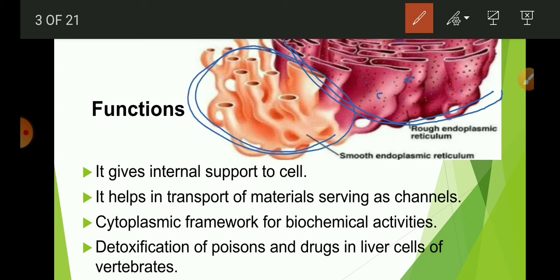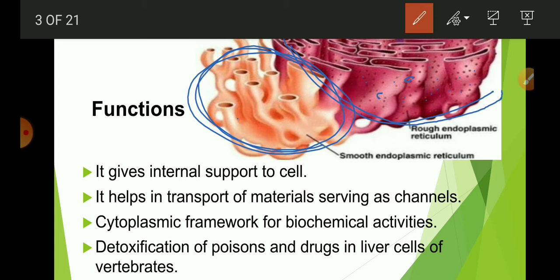Now this part is called smooth endoplasmic reticulum, which lacks ribosomes, and it helps in the manufacture of lipids. So students, remember, rough endoplasmic reticulum helps in protein synthesis and smooth endoplasmic reticulum helps in lipid synthesis. Lipids and proteins are useful in building the cell membrane.